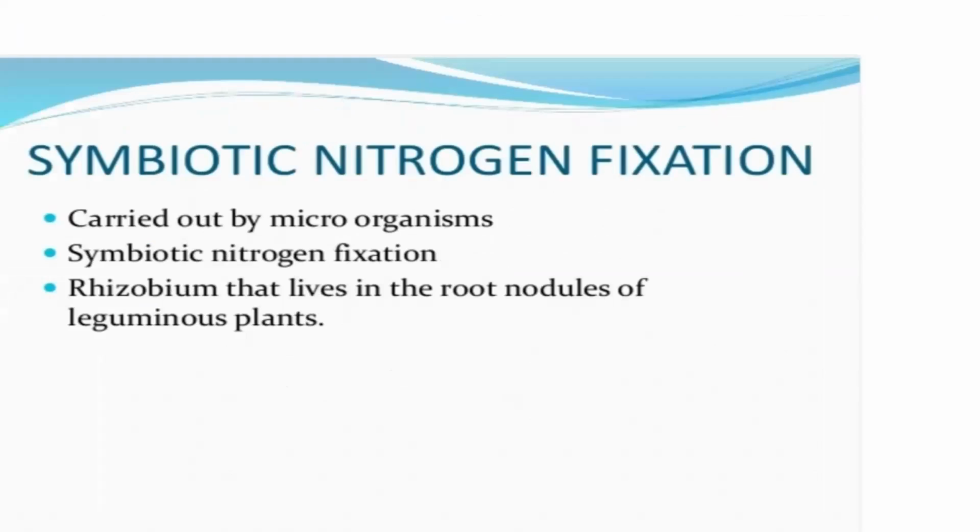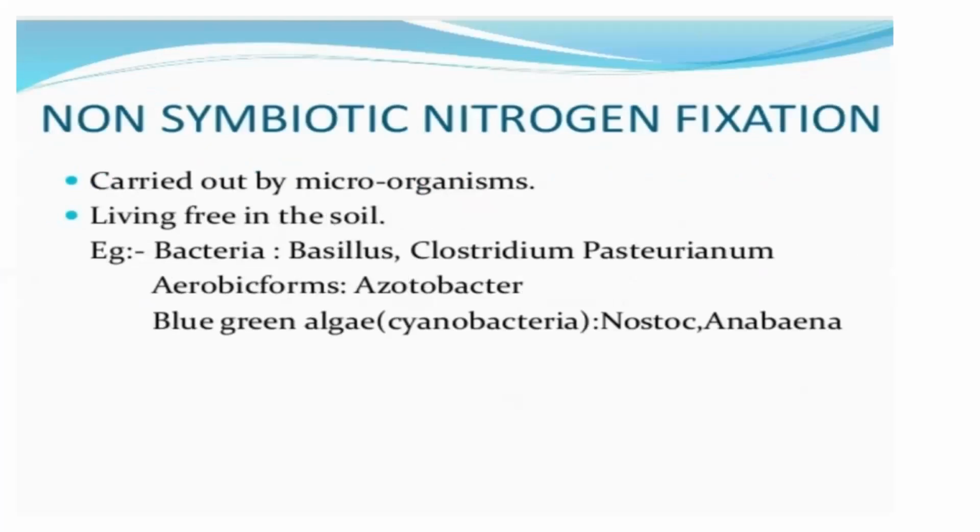Symbiotic nitrogen fixation is carried out by microorganisms. The best example is Rhizobium bacteria that live in the root nodules of leguminous plants. And non-symbiotic fixation is carried out by free living bacteria in the soil, such as Bacillus, Clostridium, and aerobic forms like Azotobacter, blue-green algae, Nostoc.